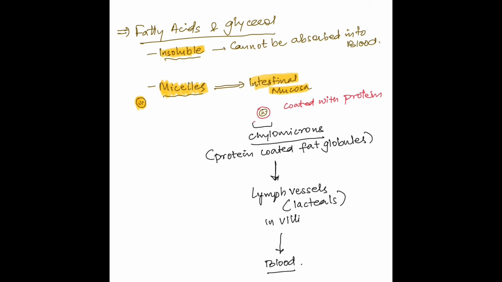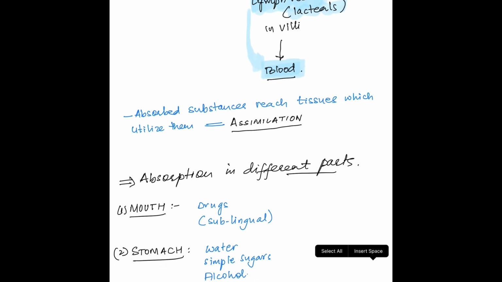Inside the intestinal mucosal cells, they are reformed into fat globules which are coated with proteins called as chylomicrons. Chylomicrons are absorbed into the lymph vessels and lymph vessels eventually drain in the bloodstream. The absorbed substances are taken to different parts of the body as per their requirements, either to be used or stored for future use. This process is called as assimilation.